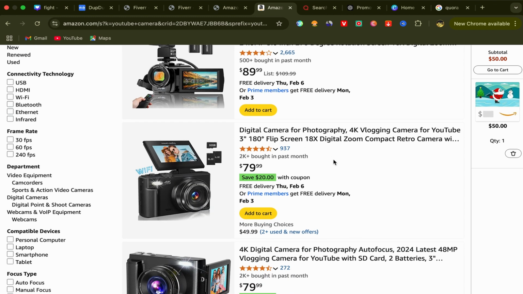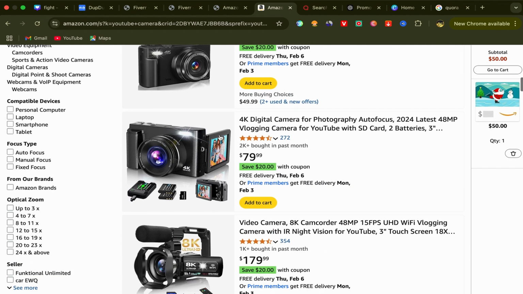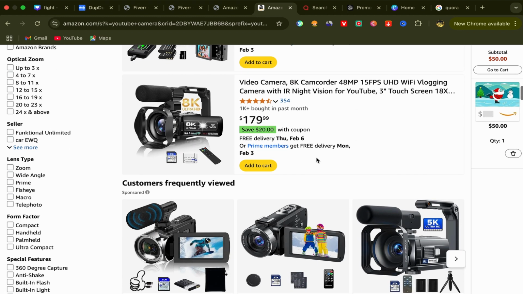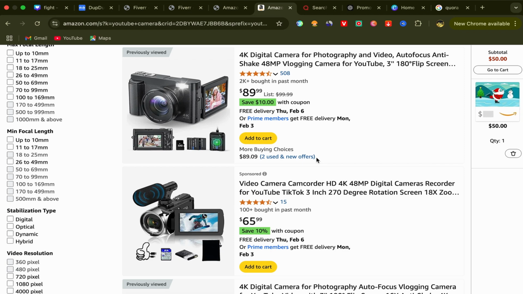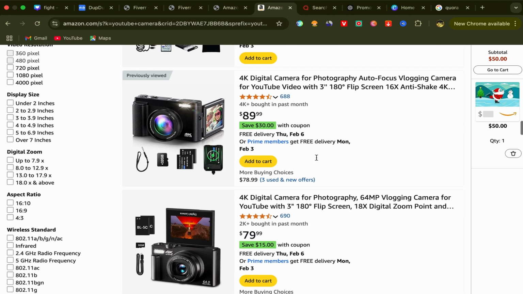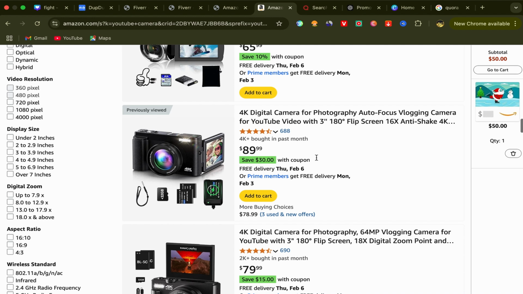So how can we choose a good camera? Always choose cameras, or in general products, that got at least over 1,000 sales in the past month. For example, this one, over 2,000 people paid for this one in the past month, meaning that this one is good. If we scroll down, here is another one, over 2,000 people paid for this one in the past month. If we scroll more, we can find more products about cameras for YouTube.